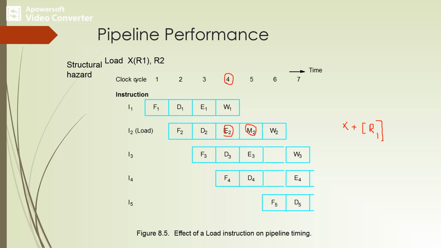The operand read from the memory is written to the register R2 during clock cycle 6. So after reading the information from memory, the content can be copied into R2 during clock cycle 6. This means that the execution step of this instruction takes 2 cycles, that is 4 and 5, so during execution it takes more than 1 clock cycle.